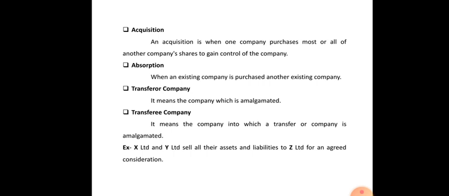Next, absorption. Absorption means when an existing company purchases another existing company. It is one of the processes where an existing company is taken over by another existing company for an agreed purchase consideration. This is the absorption.